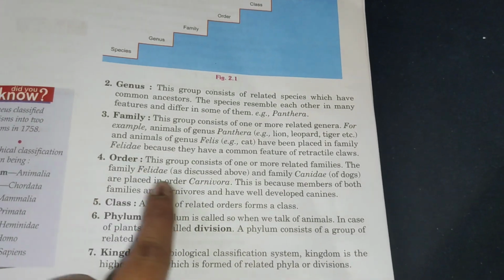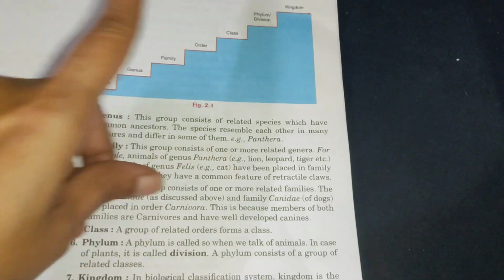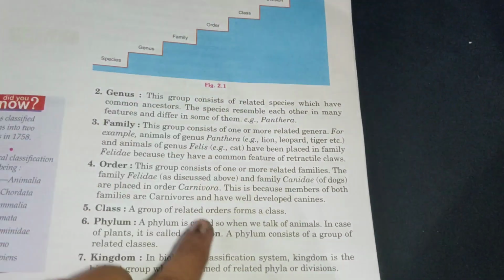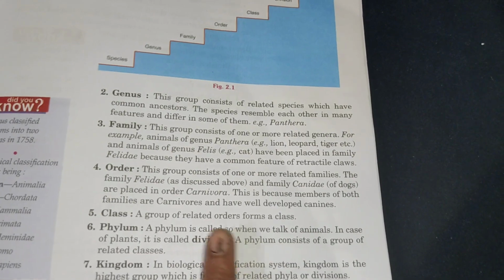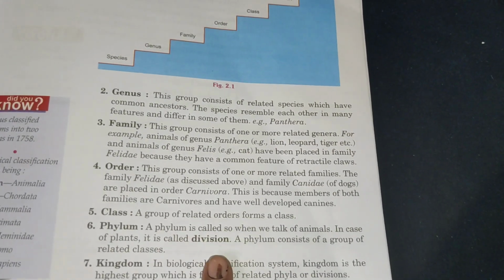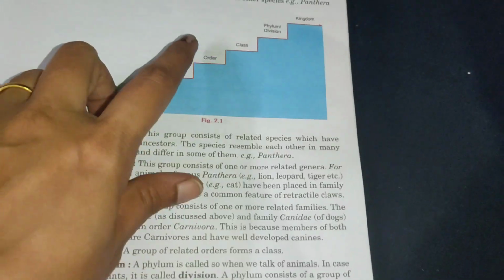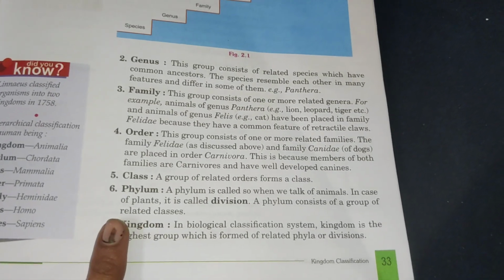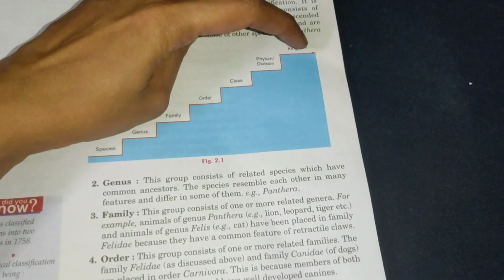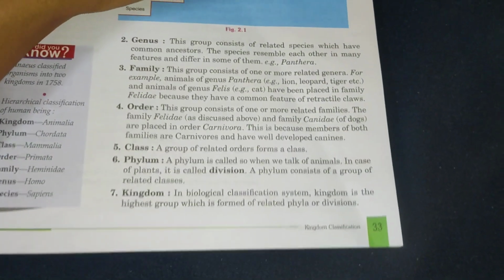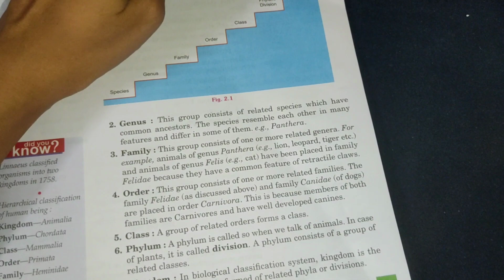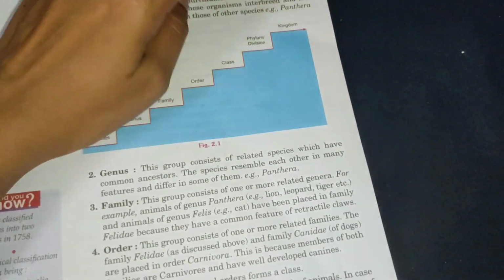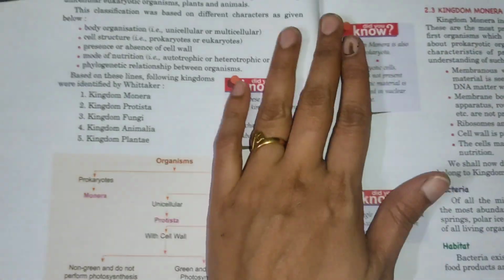Then class. A group of related orders forms a class. Then phylum. When we talk about animals, we say phylum. If we talk about plants, we can say division. So phylum is a group of related classes. Many classes grouped together form a phylum, or division. Then kingdom. In biological classification, kingdom is the highest group, which consists of many phyla or divisions. So kingdom Animalia or kingdom Plantae. So these are the 7 levels they classified.